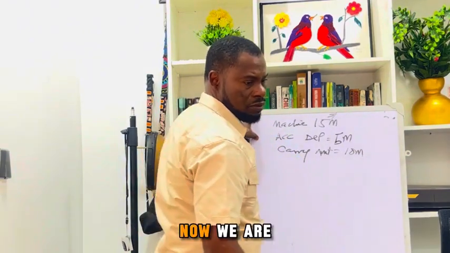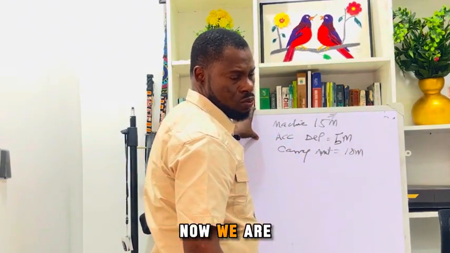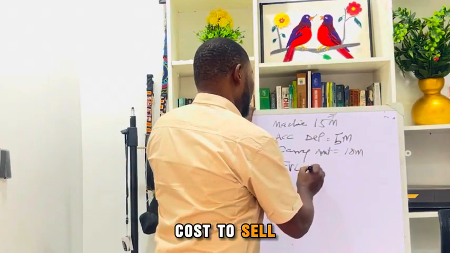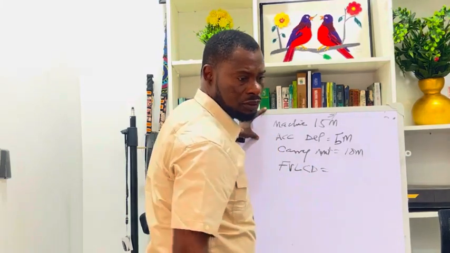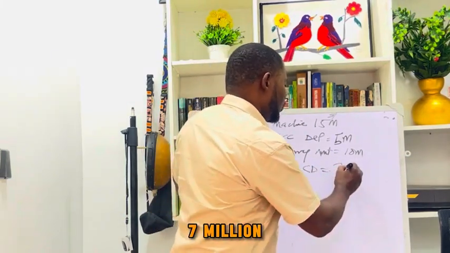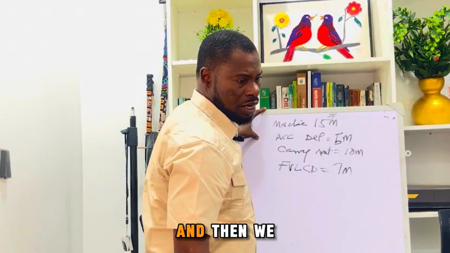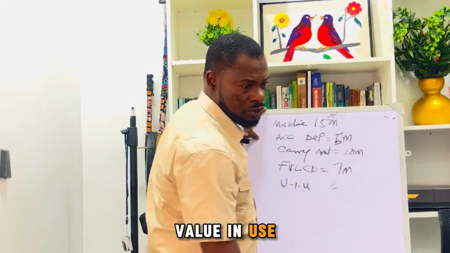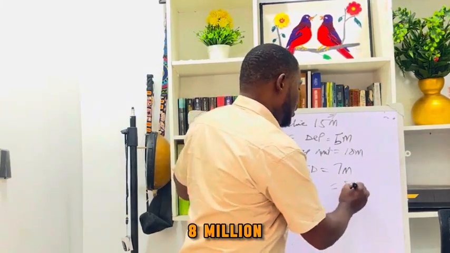Okay. Now, we are told that the fair value less cost to sell, or cost of disposal, is equal to 7 million. And then we have value in use. Value in use is equal to 8 million.